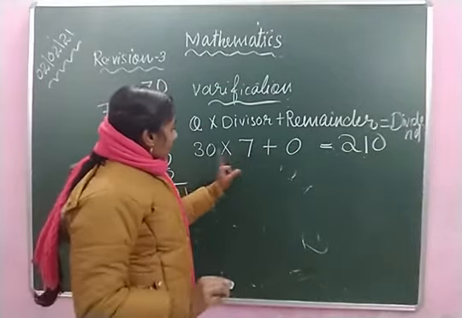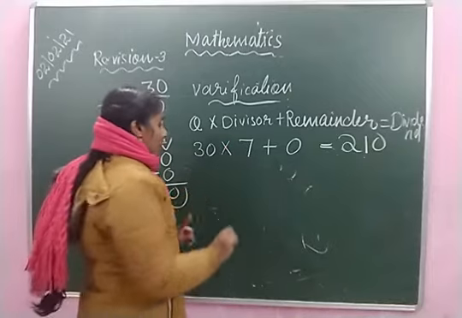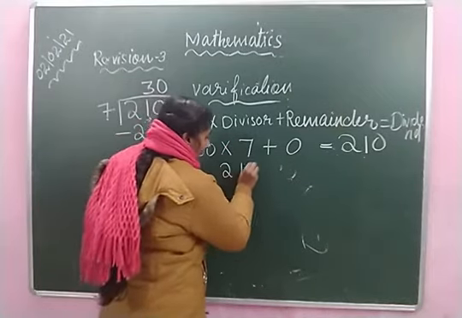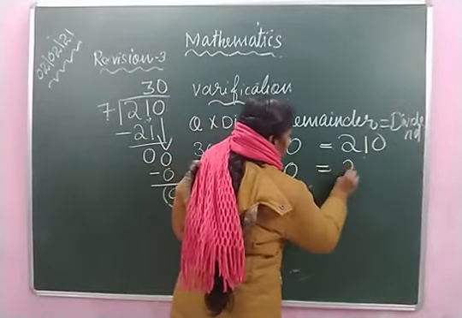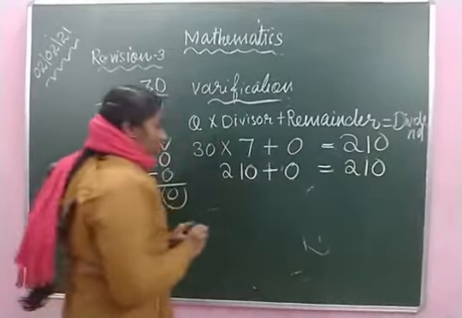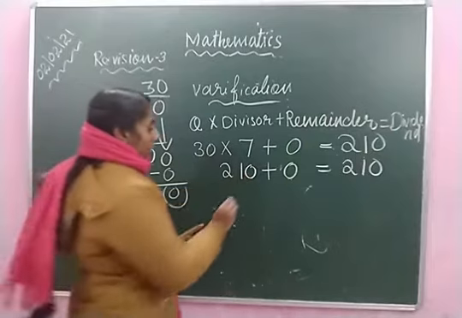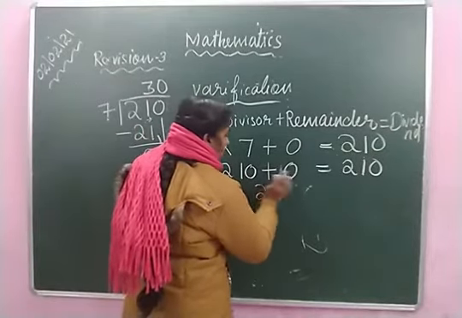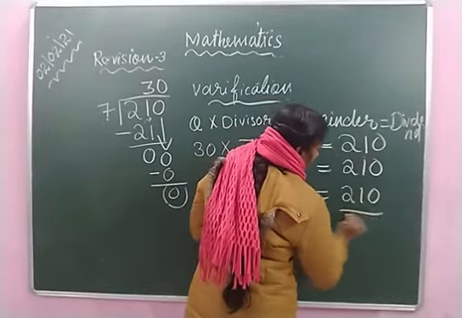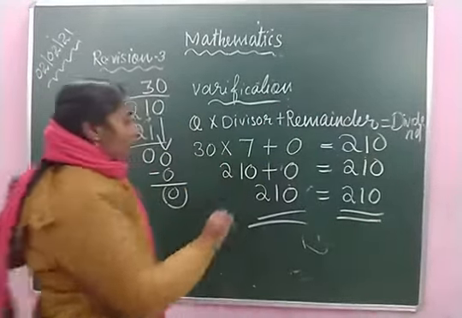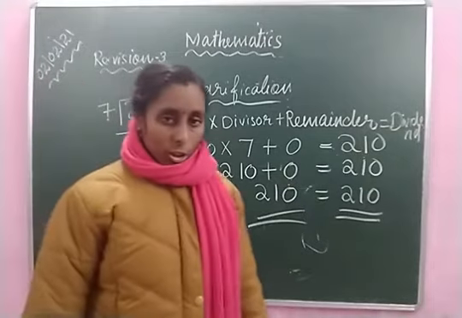Then first we have to multiply this number. 30 multiplied by 7 we get 210, plus 0 is equal to 210. See, 210 plus 0 is equal to 210, is equal to 210. Now we have got both sides equal. So our verification is correct.